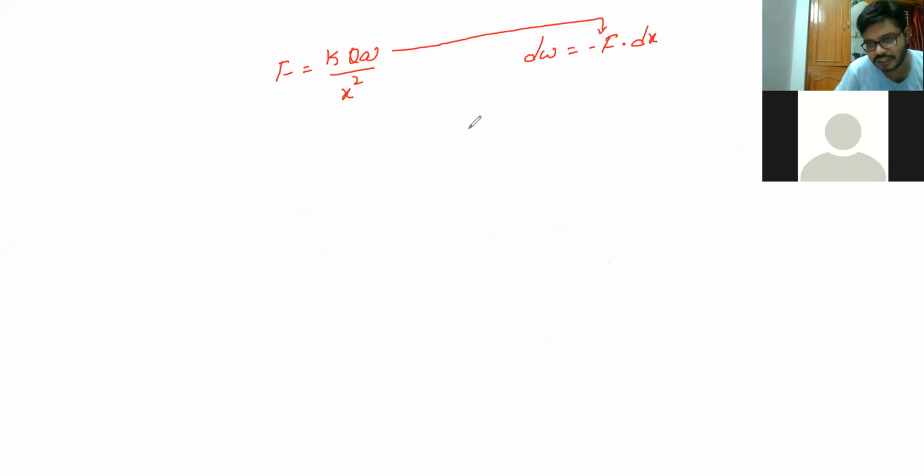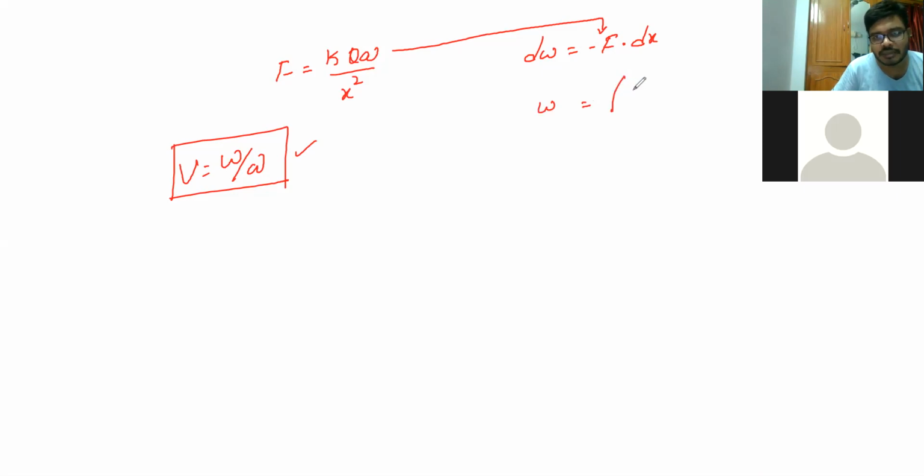With the work function, we can find the potential. So V is equal to W by Q. This is your formula. We first find the work function, then we can find the electric potential due to it. Now W is equal to the integral of minus F into dx. The minus can be separated, so minus integral F into dx. Substituting the force formula, F is K capital Q small q by x square, so minus integral K capital Q small q by x square into dx.